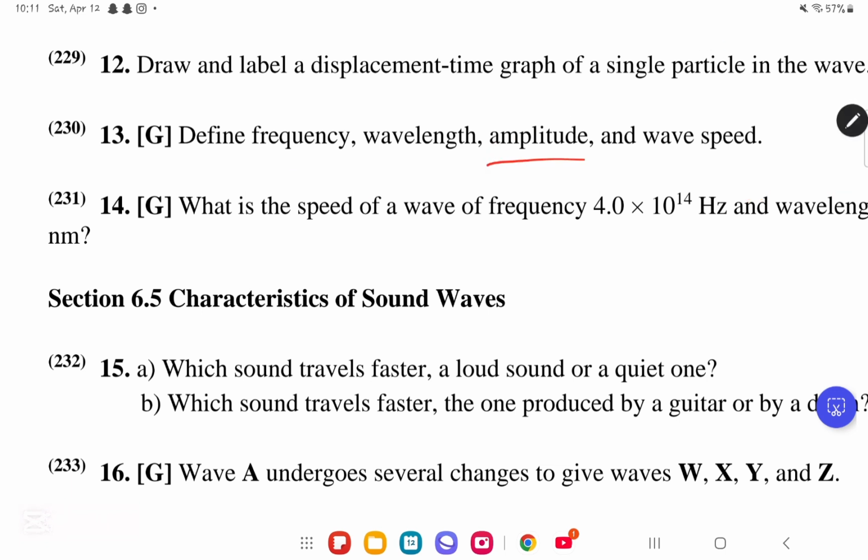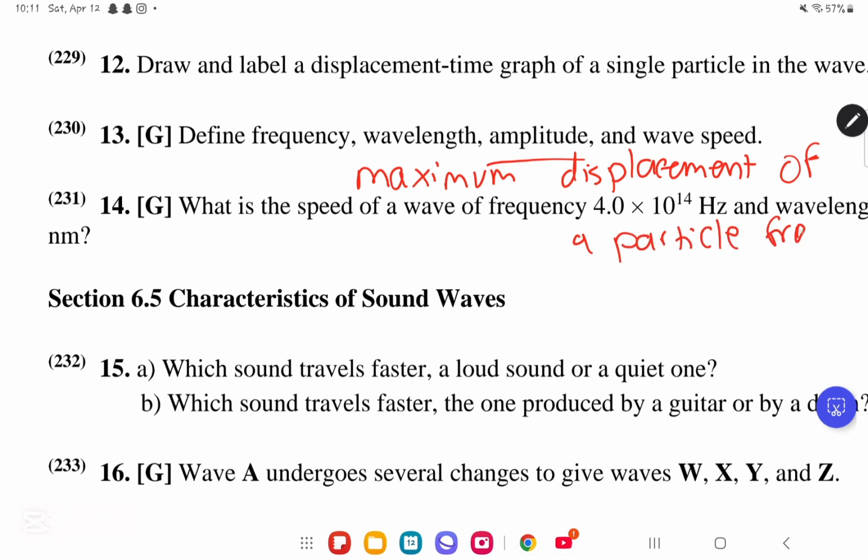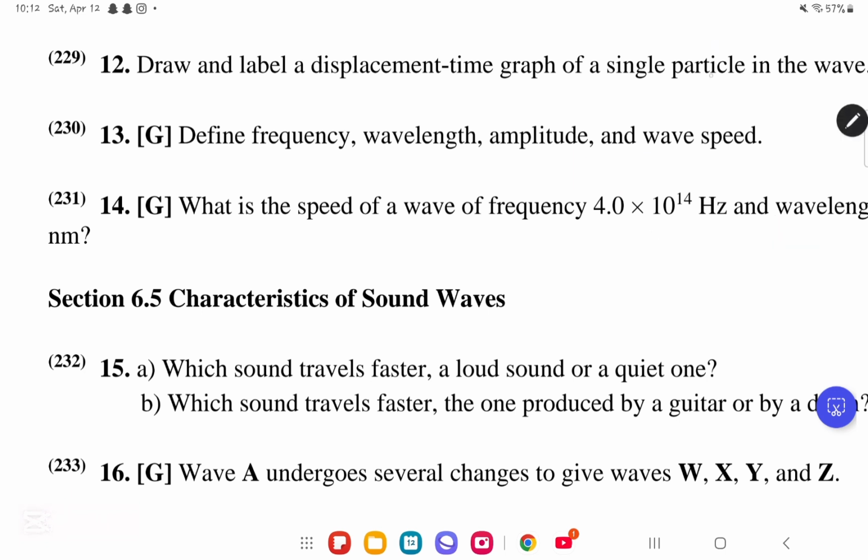After wavelength, we have the amplitude. The amplitude is the maximum displacement of a particle from its rest position. So the maximum displacement of a particle from its rest position. And then finally, the wave speed. The wave speed is the distance traveled over time. Very simply, you can say distance over time.